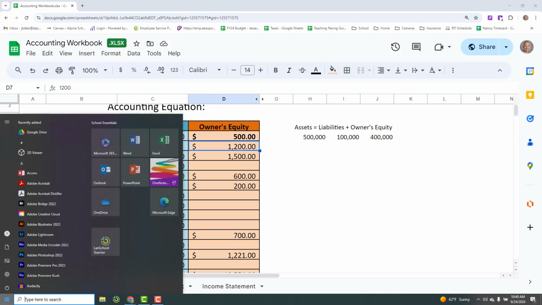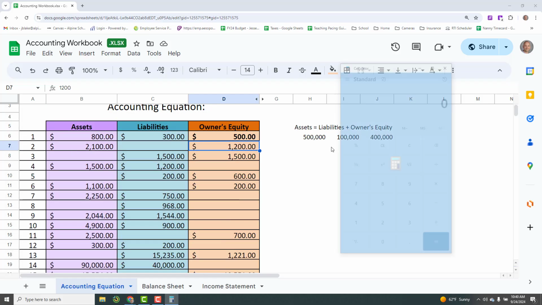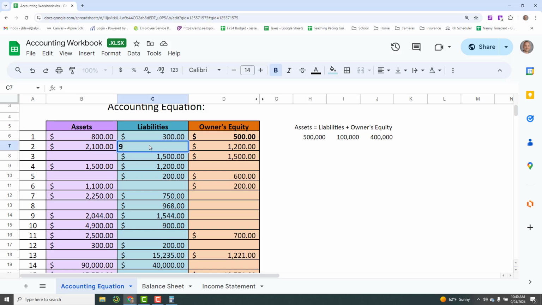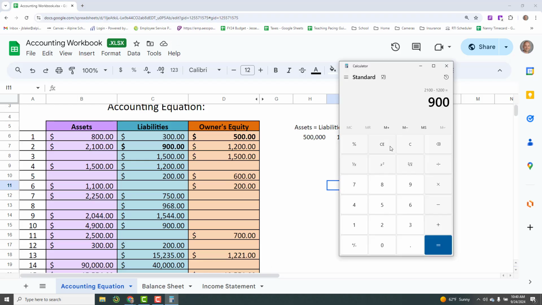Same thing here. And if you can't do it in your mind, you can go ahead and pull up a calculator on your computer. So I could go 2100 minus 1200, and I can see 900 should be the answer. I'm going to put that in. Now, that's the wrong answer there. I just wanted to see, it's always going to come in bold whatever you put in, whether it's right or wrong. So make sure you do your math correctly with your calculator to get it put in.